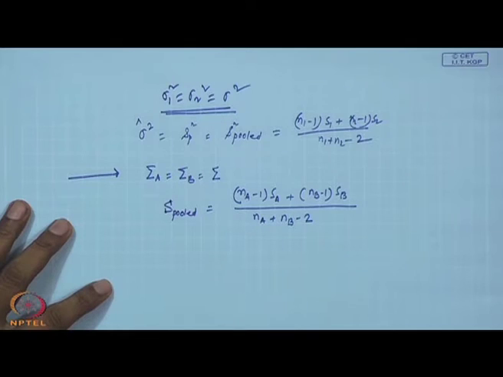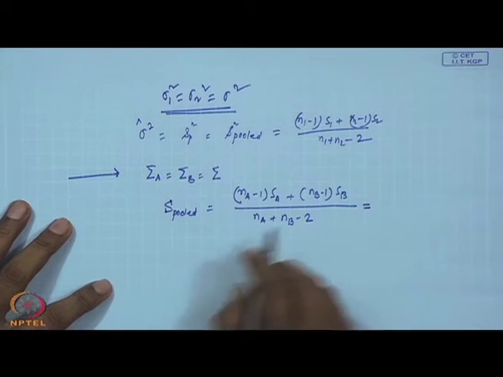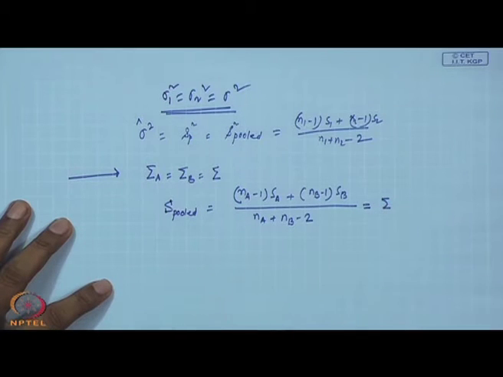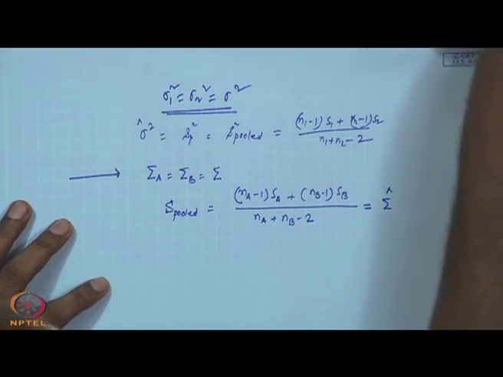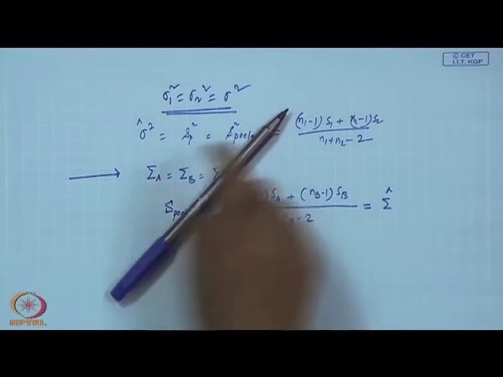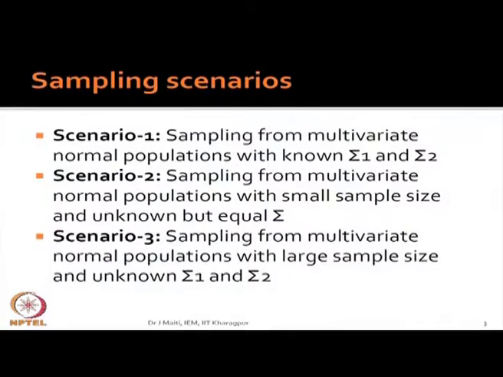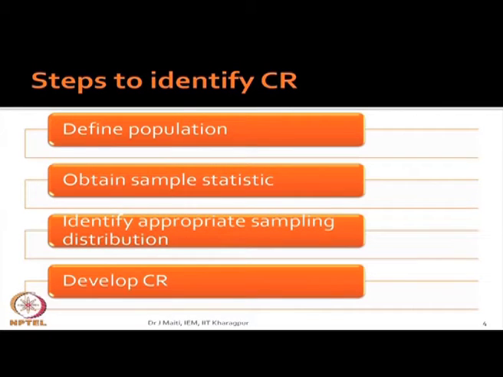Okay. So this one is our estimate of sigma. Now, let us see some of the slides first, and we will explain.